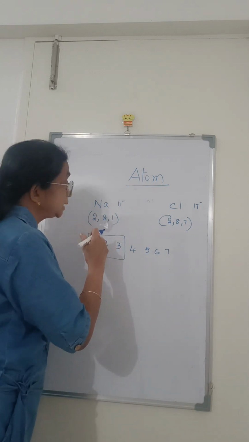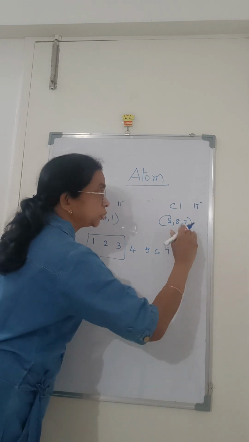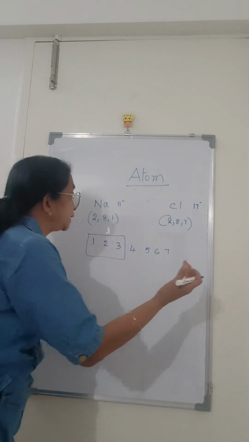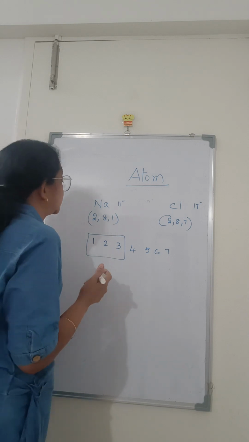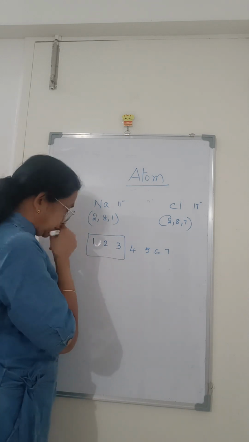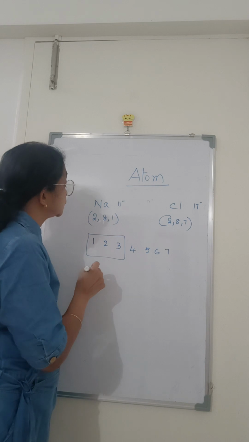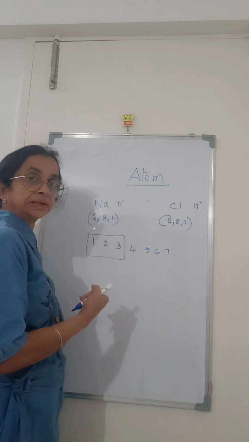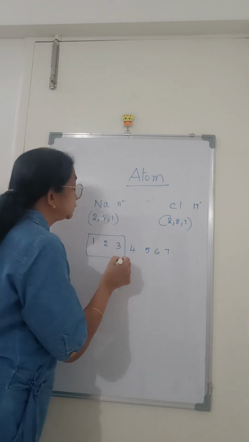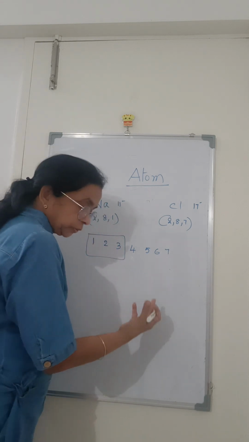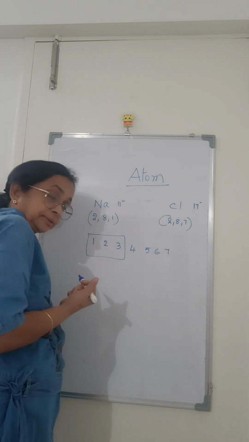It is easy for sodium to donate 1 electron rather than accept 7 electrons to complete the octet. Similarly, if 2 electrons are in the last orbit, it is easy to donate 2 rather than accept 6. In the case of 3, it is easy to donate 3 rather than accept 5.